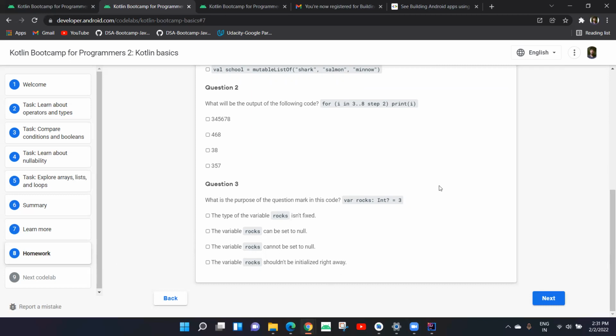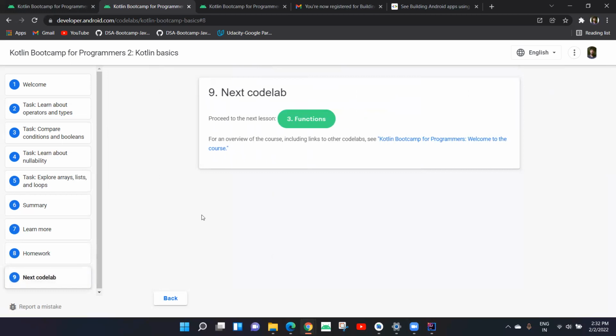Okay, so this is the end of our second module. And we are still deciding what to do next session. It's going to be either functions or some practical tutorials of creating apps.